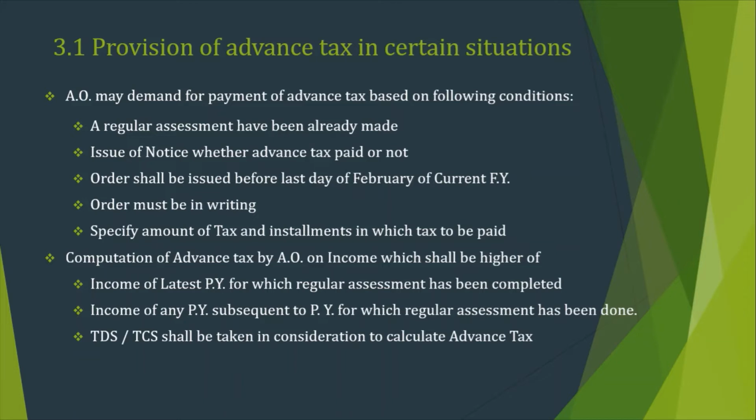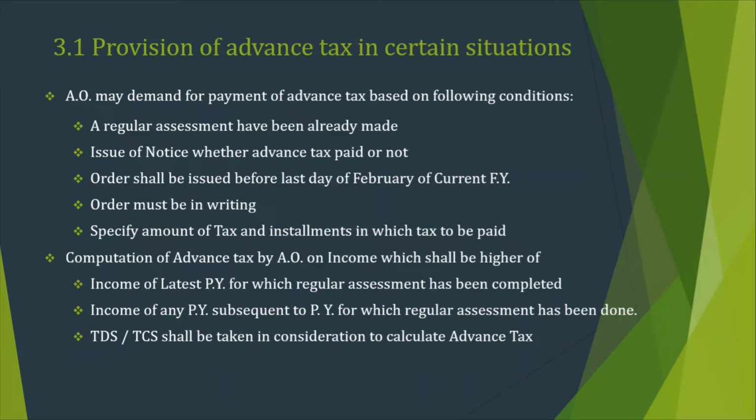First of all, regular assessment has already been made for earlier years. Issue of notice, whether advance tax is paid or not. Whether advance tax is paid by the SSC or not, notice shall be served for the demand of advance tax. It should be in writing, and such order shall be issued before the last day of February of the current year. So it means the AO has a time of 11 months to issue such notice. Second, it will clearly specify the amount as well as the installments in which advance tax is to be paid. It will be clearly mentioned in the order.